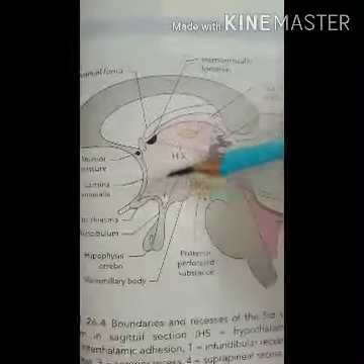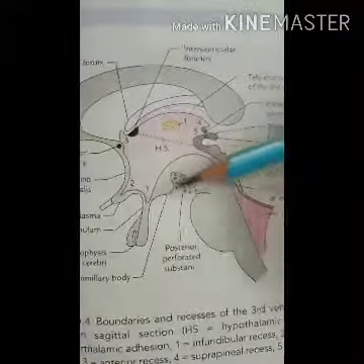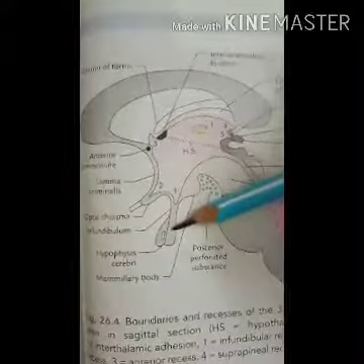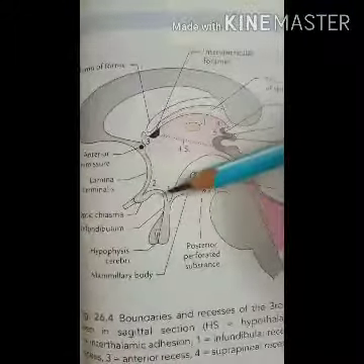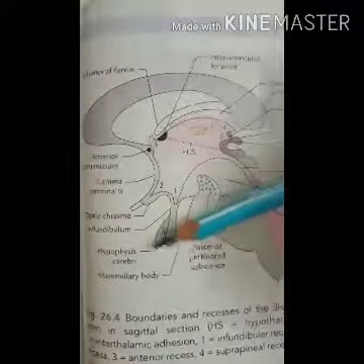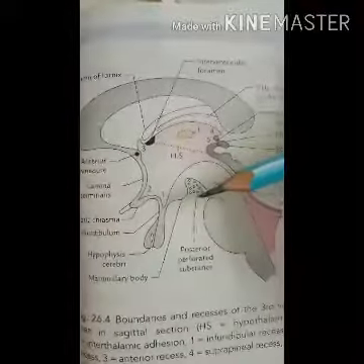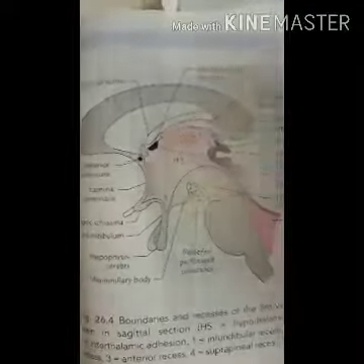Then the endocrine control: it regulates the hormonal secretion of the anterior pituitary gland by forming the releasing factor or release inhibiting factor, which control the endocrine activities. Then neurosecretion: it secretes neurohormones, that is oxytocin and vasopressin.